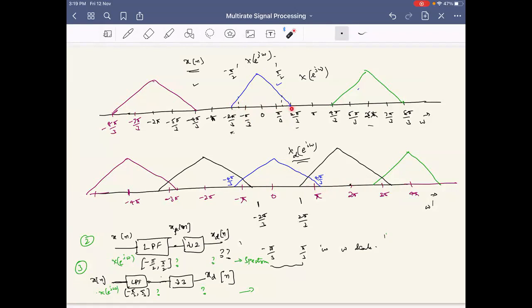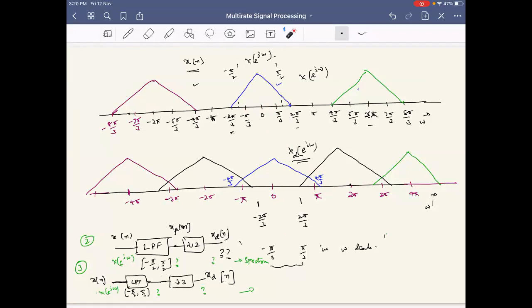We are restricting the spectrum range to -π/2 to π/2 because we are downsampling by 2. Hence in the downsampled spectrum, the spectrum is restricted from -π to π, and the repetition comes only around 2π, so no aliasing, right? If I want to downsample by 3, then what is the range of the low pass filter I should have to avoid aliasing?